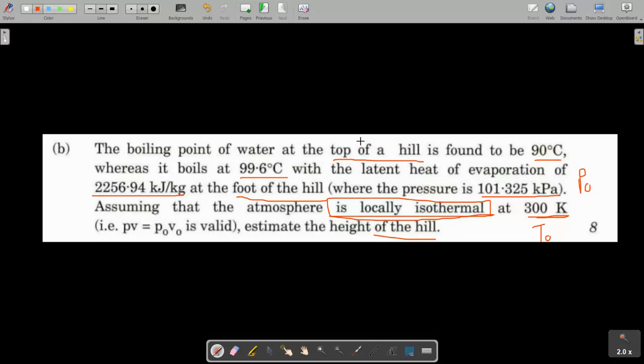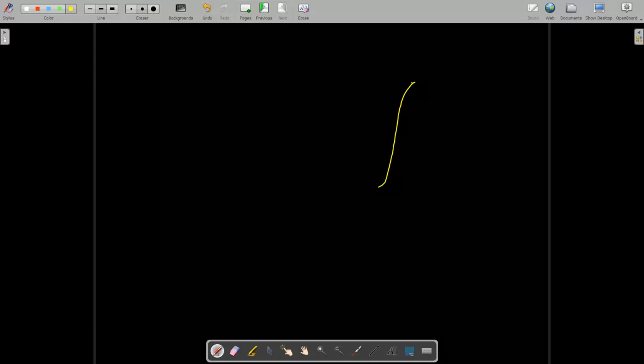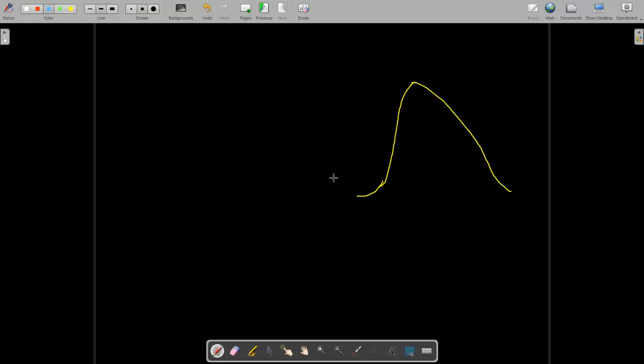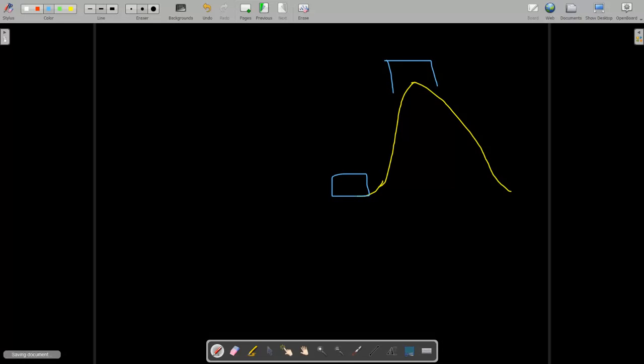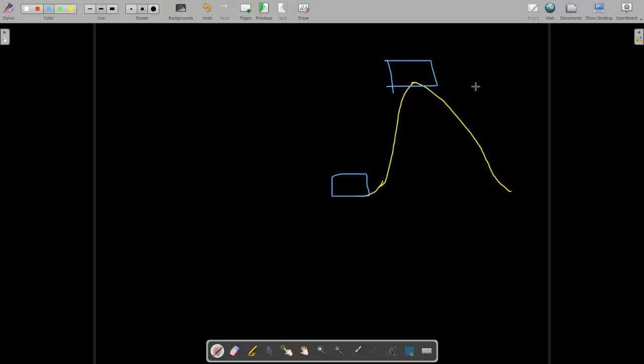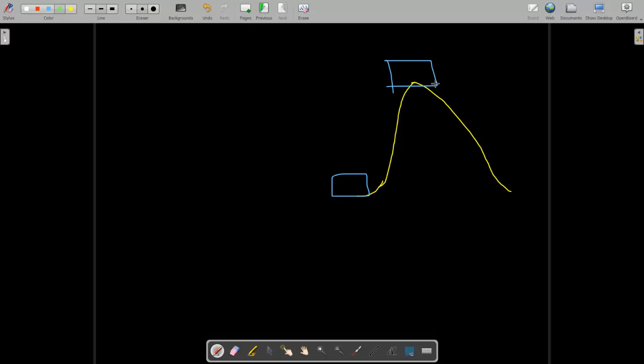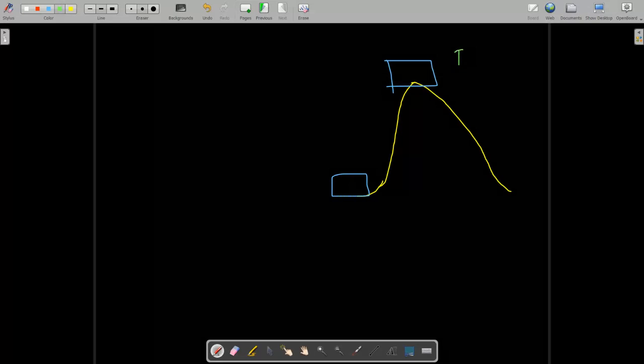So I am drawing the diagram of the question. So what does the question say? Suppose this is a hill, and we have some water, and the same water we have at the top of the hill. This is the top. So at the top of the hill, the boiling point is 90 degrees Celsius.